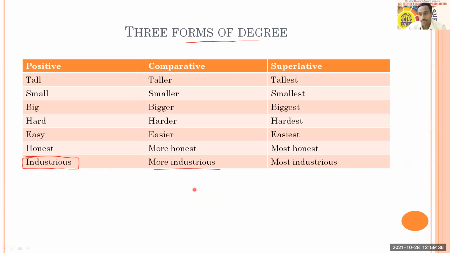In case of industrious, you can say more industrious and most industrious. So you can continue this list. This is just a few examples. You need to find out more. So can you tell me a few examples for comparison? Three degrees: positive, comparative, superlative. For example, bright. So you can say bright, brighter, brightest.